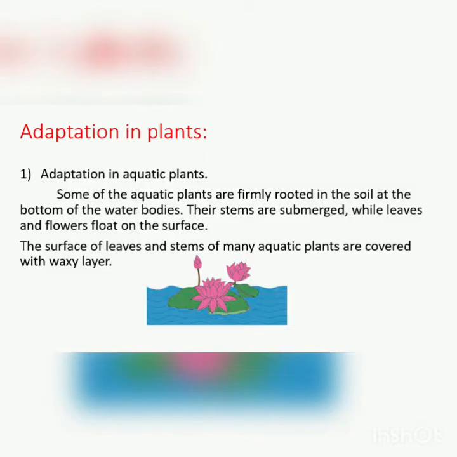Let us continue to the next point, adaptation in plants. First one, adaptation in aquatic plants. Some of the aquatic plants are firmly rooted in the soil at the bottom of the water bodies. Their stems are submerged while leaves and flowers float on the surface. The surface of leaves and stems of many aquatic plants are covered with a waxy layer. Lotus is one of the examples.